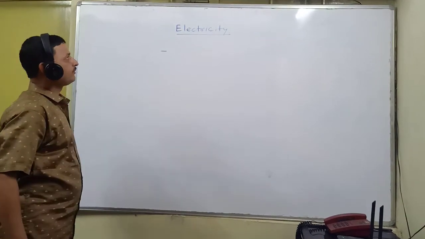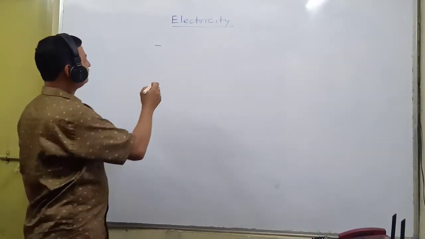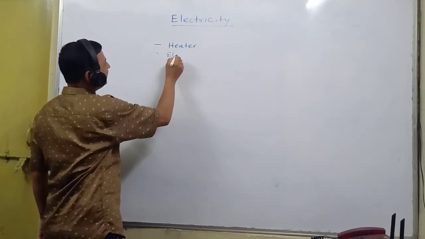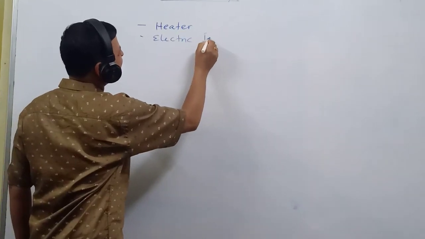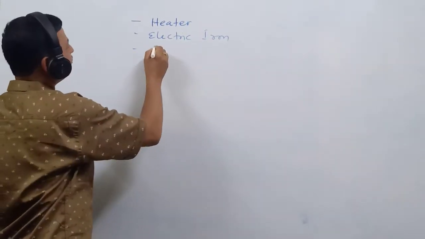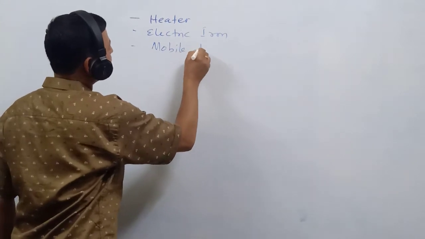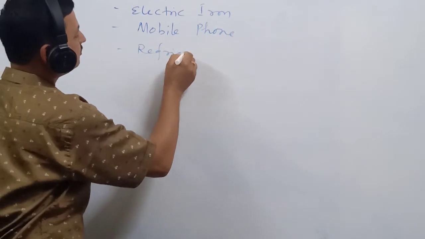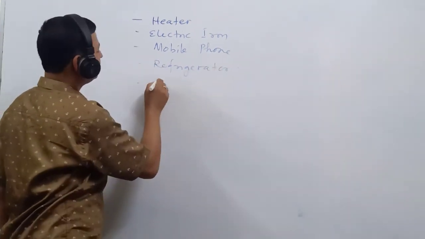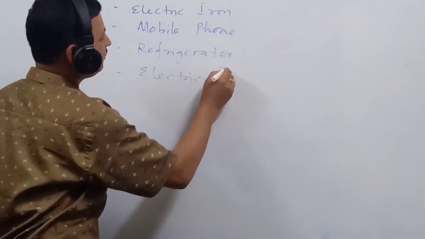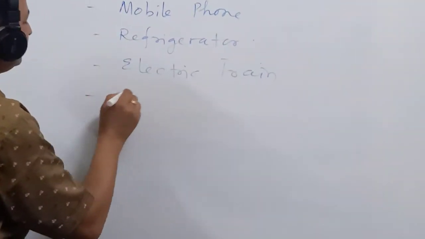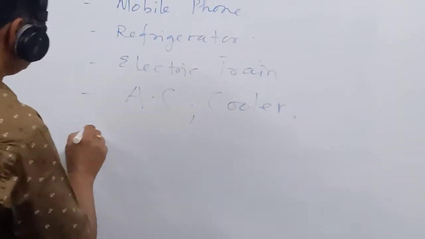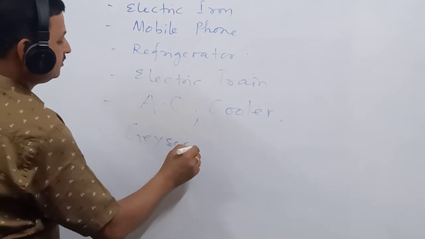As you know, around you there are so many devices like heater, electric iron, mobile phone, refrigerator, electric train, AC, cooler, geyser, and so on.